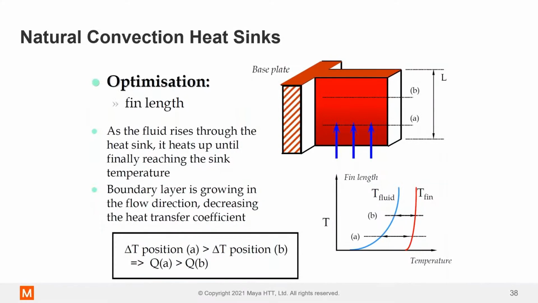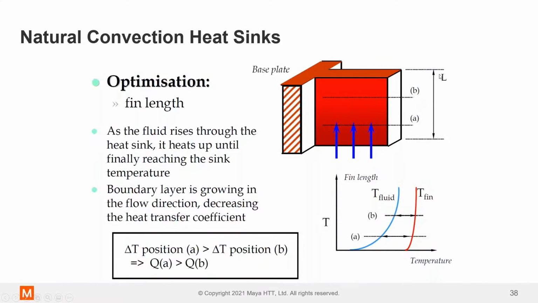So what we can do with heat sinks is optimize the fin length. Remember, we talked about the boundary layer. As the air rises up through the heat sink fin, the boundary layer is going to grow. It's going to go from laminar, transitional, into turbulent. If it's natural convection, it probably won't go into turbulent airflow unless there's something strange going on. But it's always going to be against gravity, and the boundary layer is going to grow.